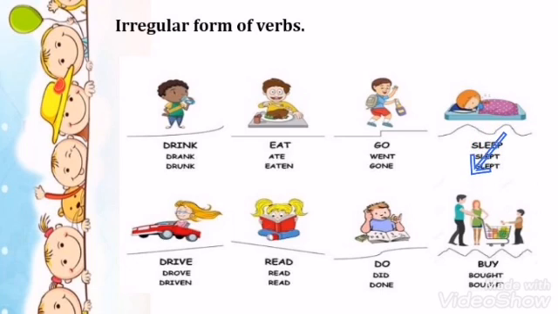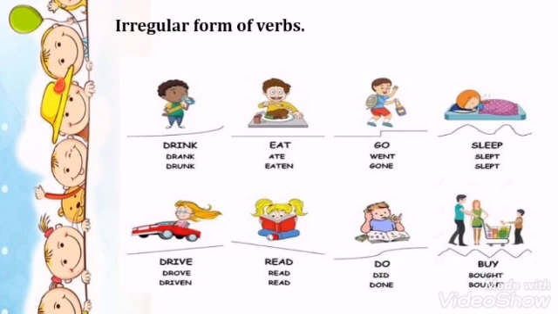Second form is slept and the third form is slept. Our next example is drive. Second form is drove and the third form is driven. Drive, drove, driven. All spellings are changed. Our next example is read. First form, second form read, third form read. It will be pronounced as read, but the spelling are same. So did you notice here is no change at all. So this is also irregular. This is also different. So next example is do, did, done, and next example is buy, bought, bought.